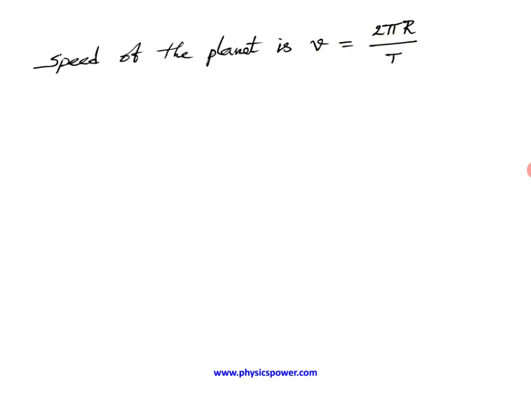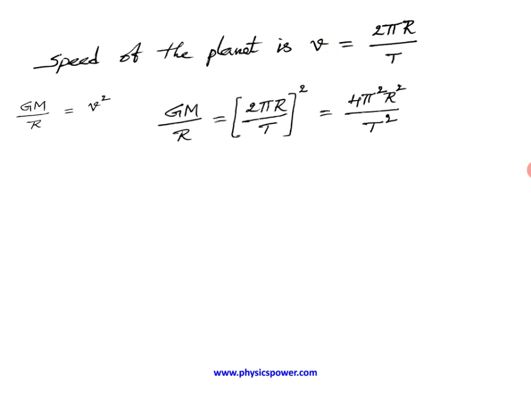Now we already derived the expression in the previous slide, that is GM by r equals v square. Now instead of v in this equation, if you substitute 2 pi r by capital T whole square, then GM by r equals 4 pi square r square by T square.